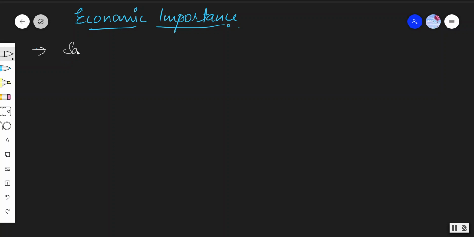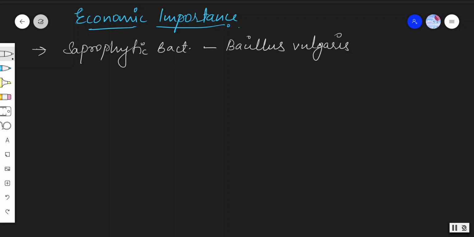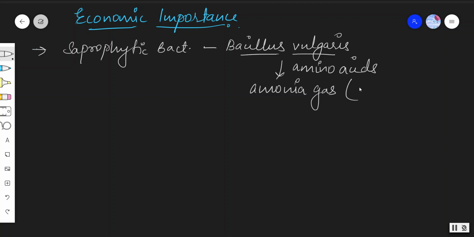Saprophytic bacteria like Bacillus vulgaris convert amino acids into ammonia gas in soil.